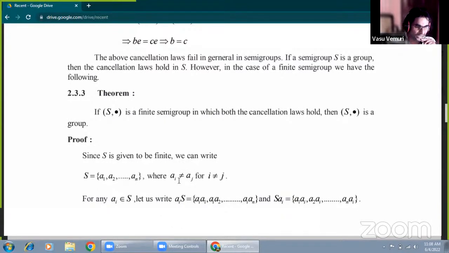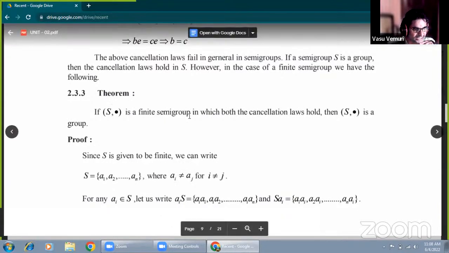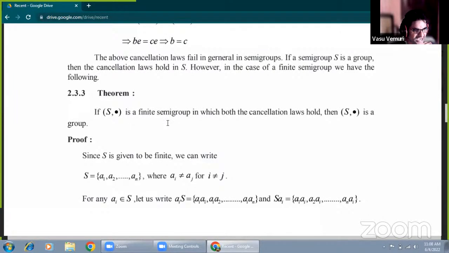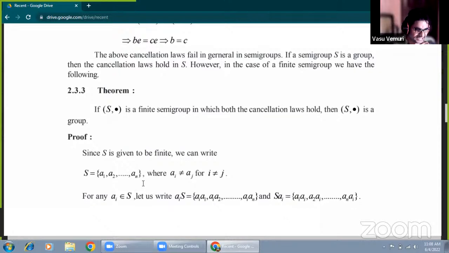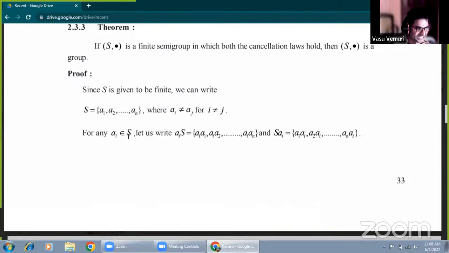Now, first of all, let S be a finite semigroup. Finite means we assume finitely many elements in the set, and we take any two elements Ai and Aj between A1 and AN which are not equal, that is, distinct. Suppose one element Ai is taken from the set.